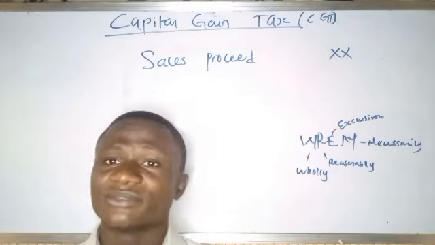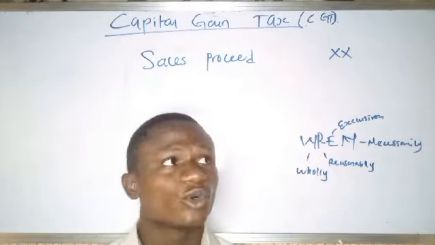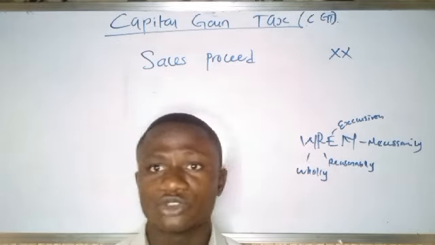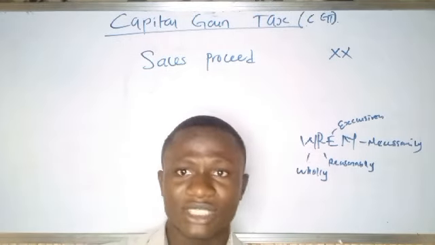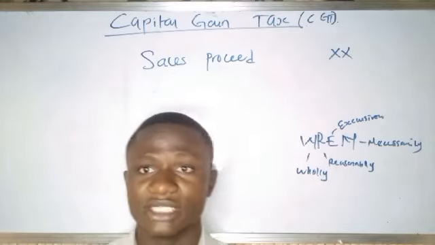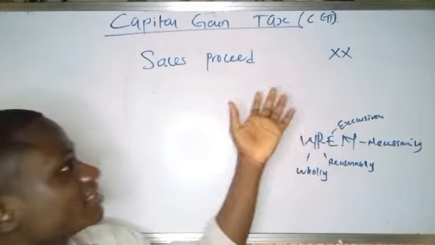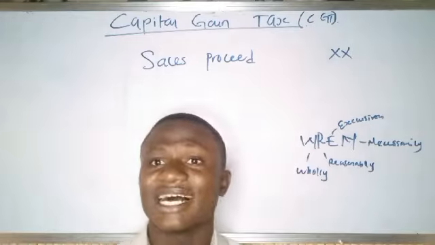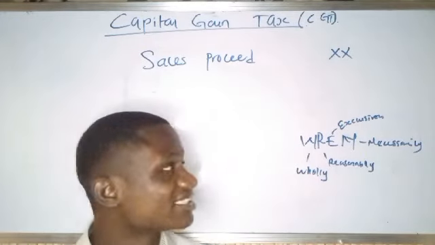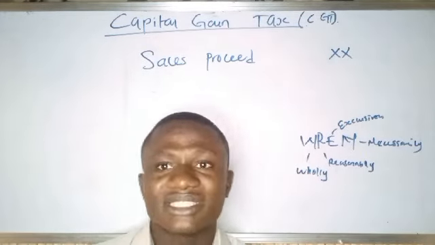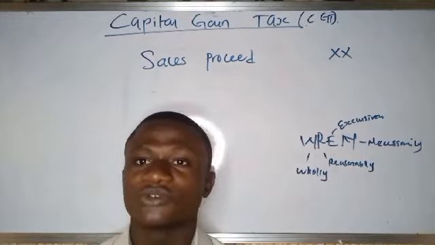That means that if I'm selling any assets, I can't go and bring expenses that are related to trade. If I'm selling an asset of 10 million naira, I'm only going to include expenses I incur for the purpose of selling that asset.